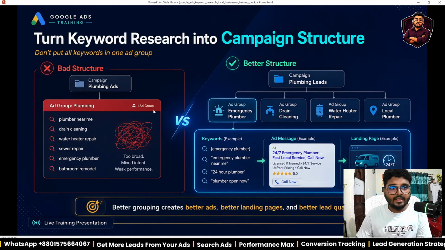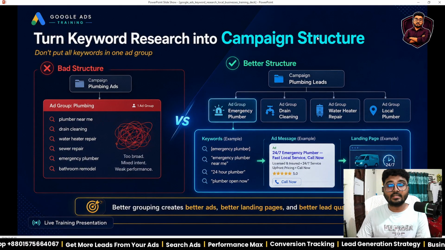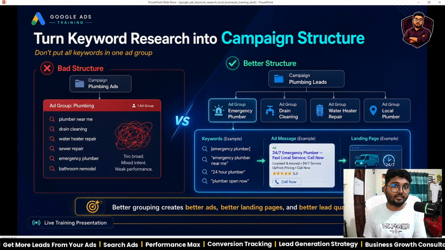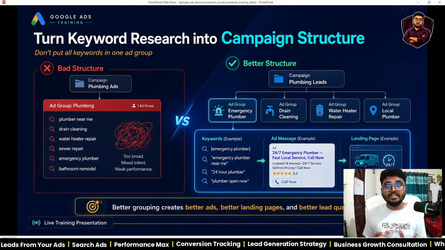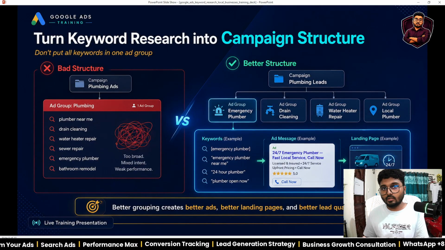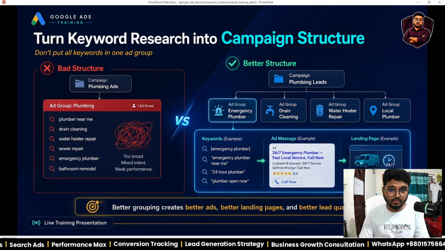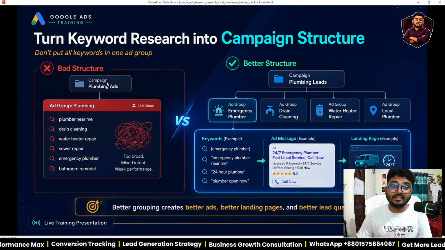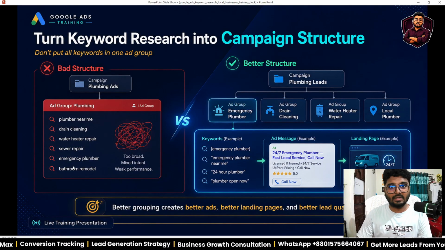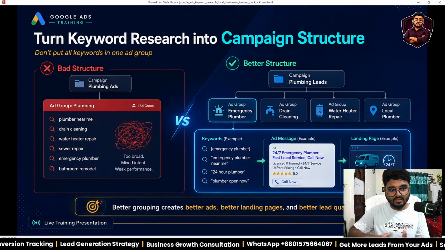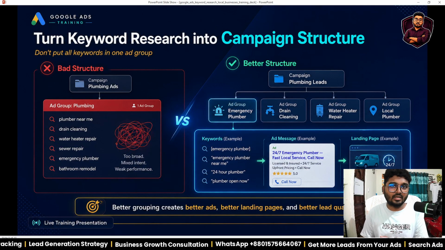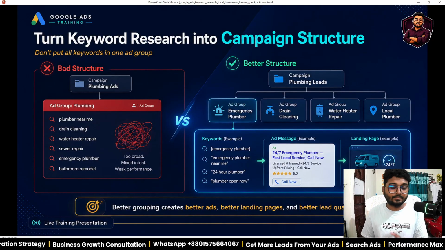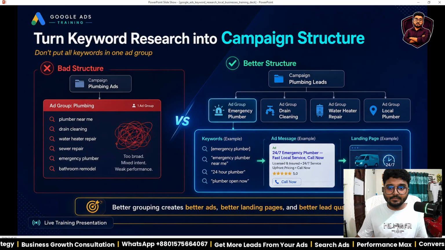Okay. Next, turn keyword research into campaign structure. In my first video, I already gave you an idea about campaign structure. But we need to categorize our campaign structure on the basis of keyword research. So how does that work? A bad structure is one campaign called plumbing ads, and in plumbing ads I put all types of plumbing keywords, like near me keywords, urgency keywords, emergency keywords, all types of service keywords. This is not a best practice. It is a very bad practice. So which is good practice?